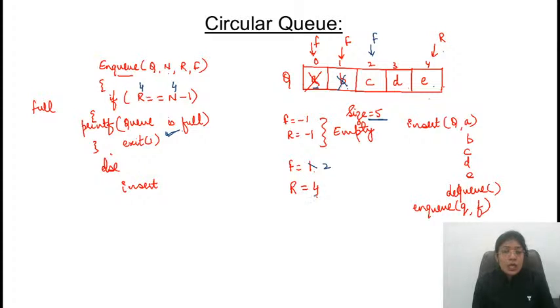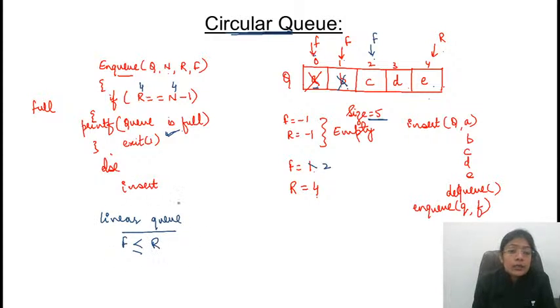Yes? So in order to overcome this drawback, we are going for the concept of circular queue. Ma'am, in the exam, by looking at the condition, how will we tell whether it is a circular queue or a linear queue? See, whatever we have discussed so far is a linear queue. In a linear queue, front will always be behind the rear. So if front is always less than or equal to rear, then we can say that the queue is a linear queue.